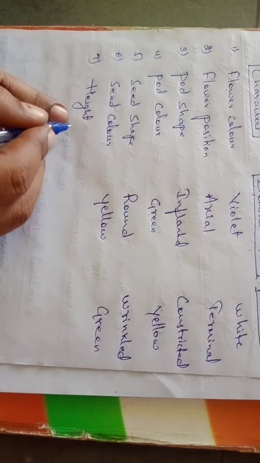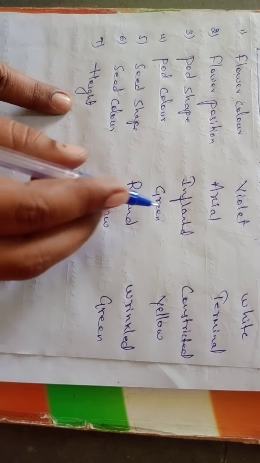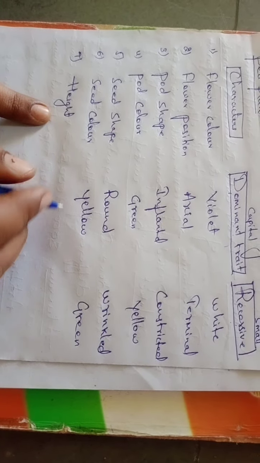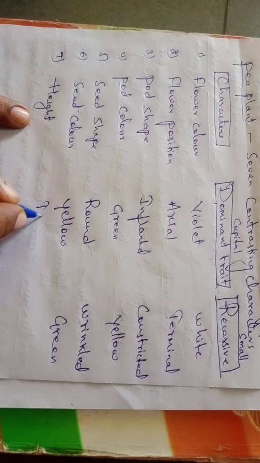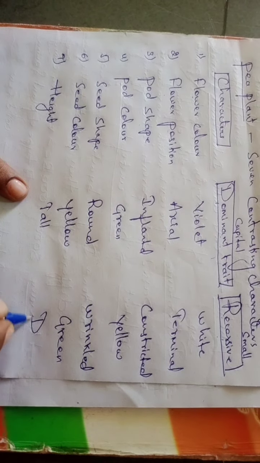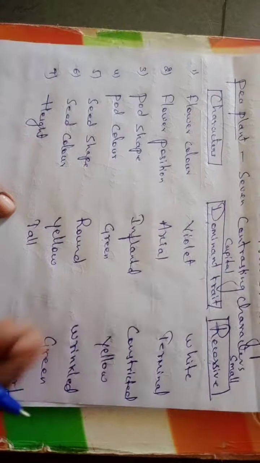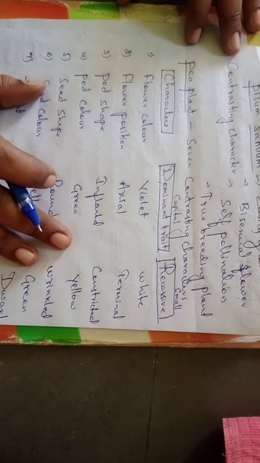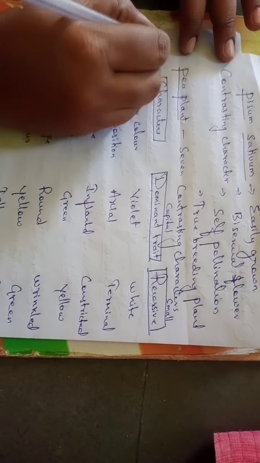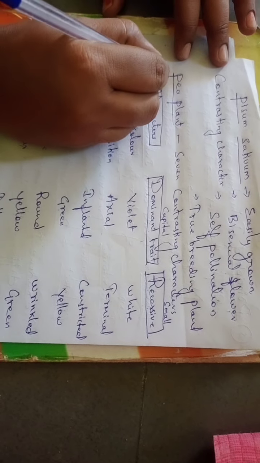Next, height of the plant. The dominant trait is tall, whereas the recessive is dwarf. So this table is very important for CET as well as NEET questions.